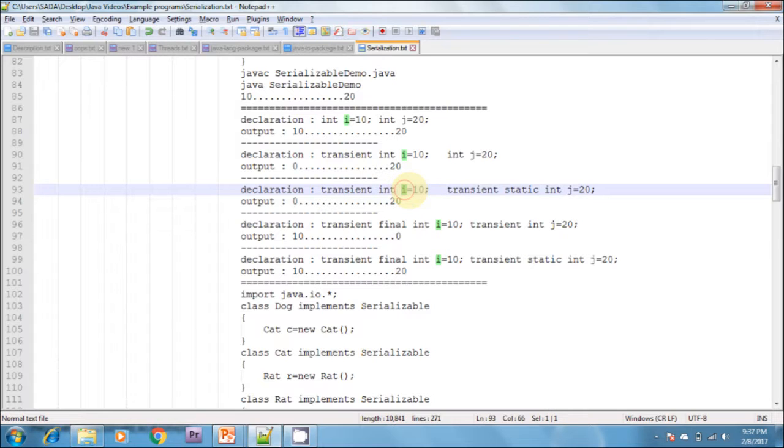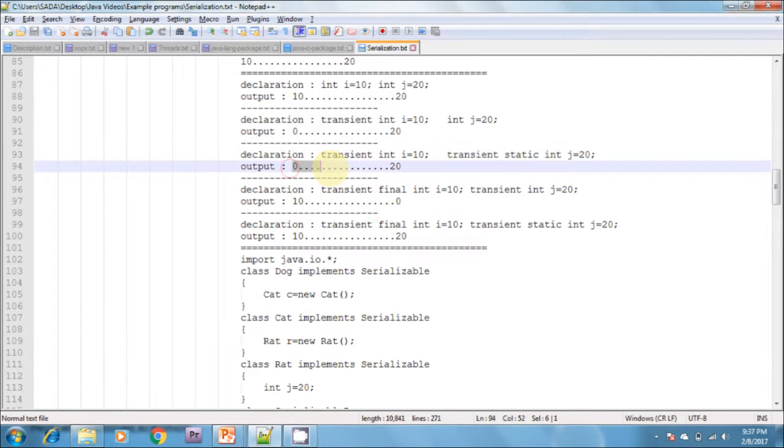Because i is transient. j is not transient; before that, static is there. That's why static variables do not participate in the serialization. Whenever we put static, transient is neglected. That's why, when this variable participates in the serialization, it stores 20. That's why the output is 0, 20.